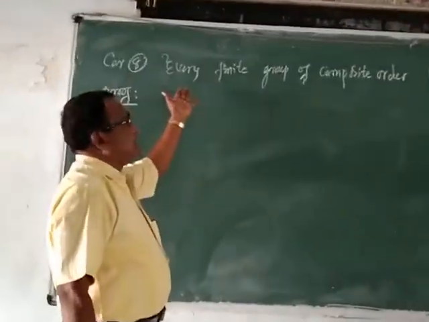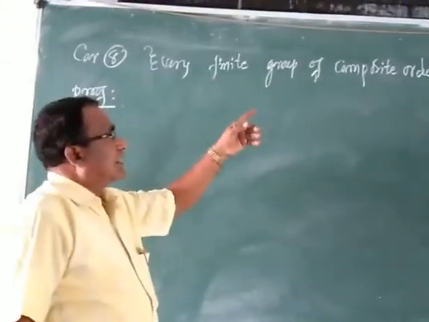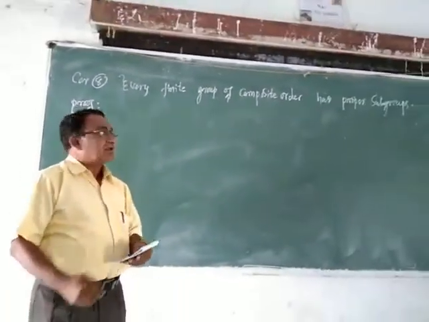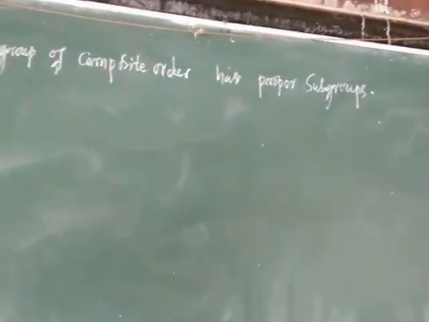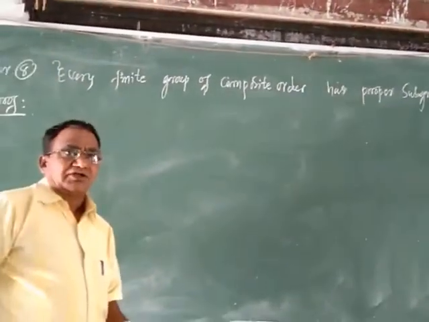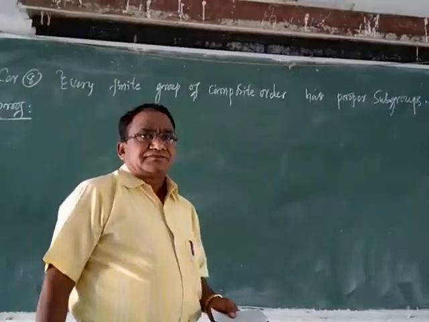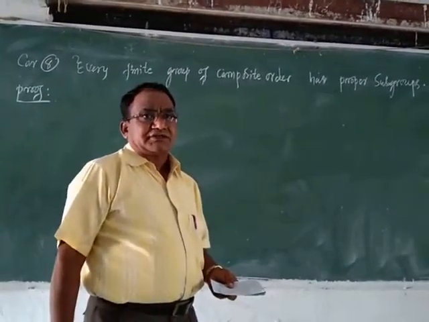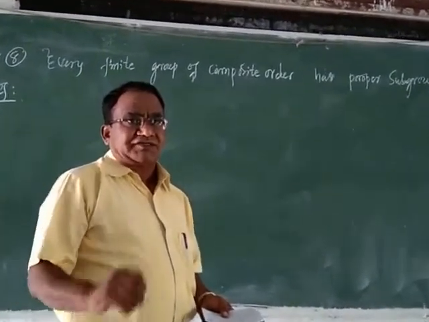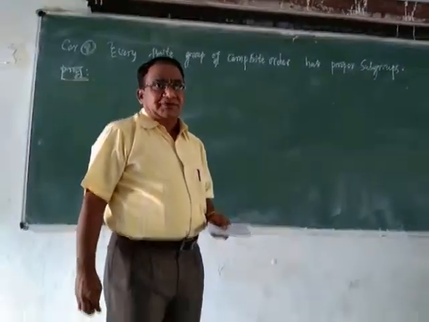And now let us go for the 8. Every finite group of composite order has proper subgroups. For that, let me now take one group, say G, and its order is n, where n is a composite number. It is not a prime number.